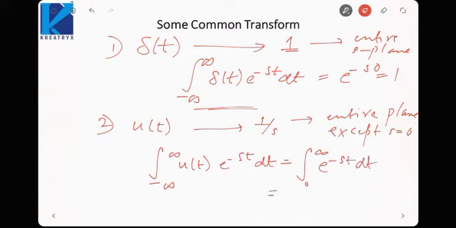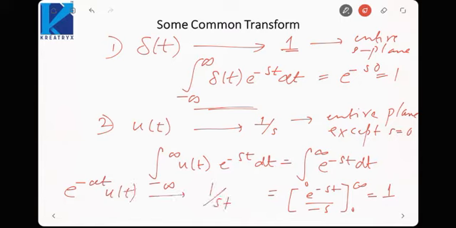So it will be e raised power minus st by minus s, 0 up to infinity, so it will be 1 by s. Okay, so this is how we can find. Otherwise, we know e raised power minus at u(t) gives 1 upon s plus a. Keep a as 0 here, then also we can find the Laplace transform for a unit step function. Is it fine? So just we have to keep a is equal to 0 in this expression.